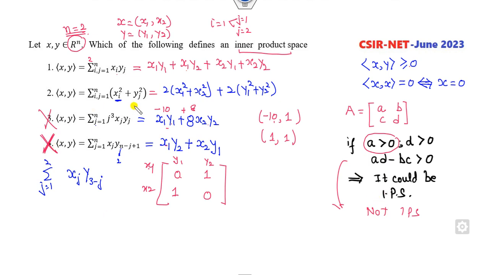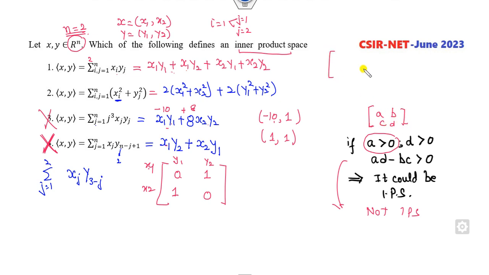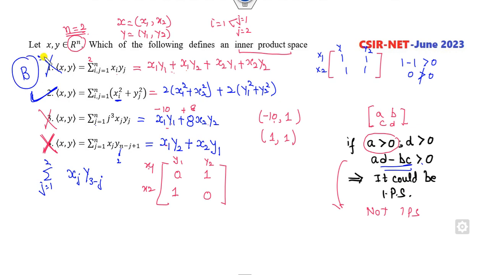The converse need not be true. Look at this first option. So if I write this first matrix here, oh sorry, this is A, B, C and D. So if I write the matrix here, what is that? x1 x2, y1 y2, 1 1 1 1. Clearly all the diagonal values are satisfied, but the determinant is 0, which is not greater than 0. This property is not satisfied. This option is also cancelled out. Now the three options are cancelled. Only the remaining option, B, is the right answer of this problem.